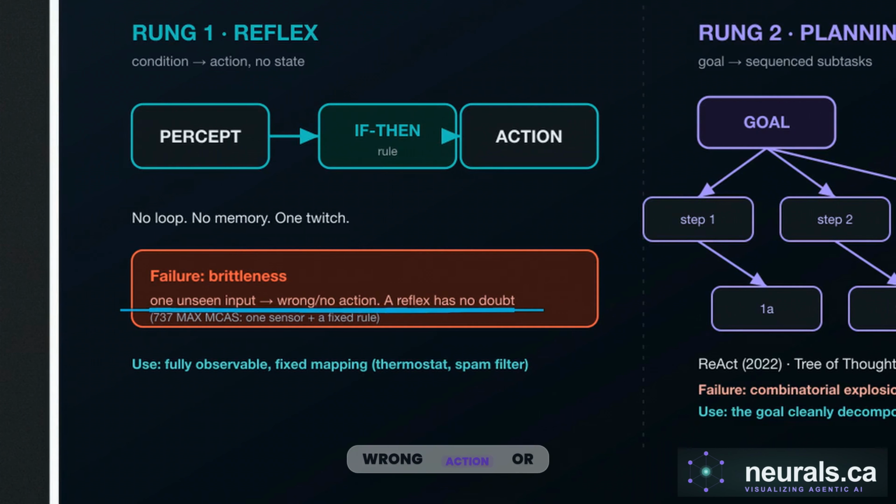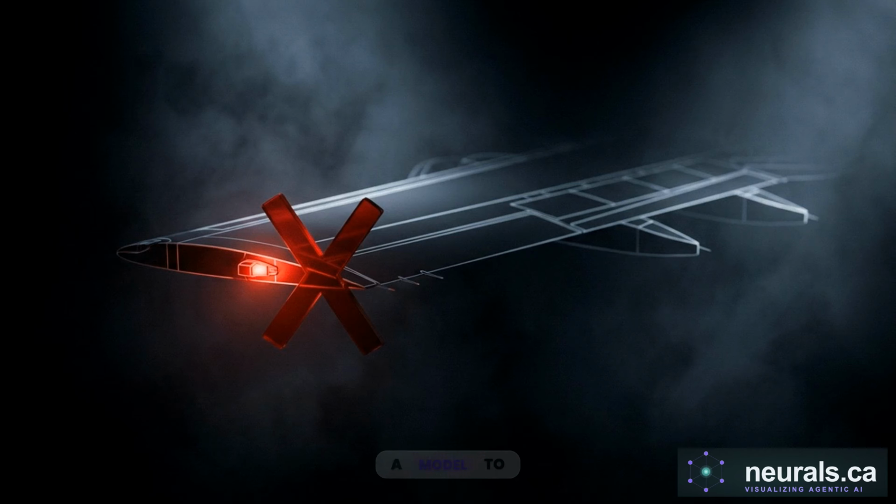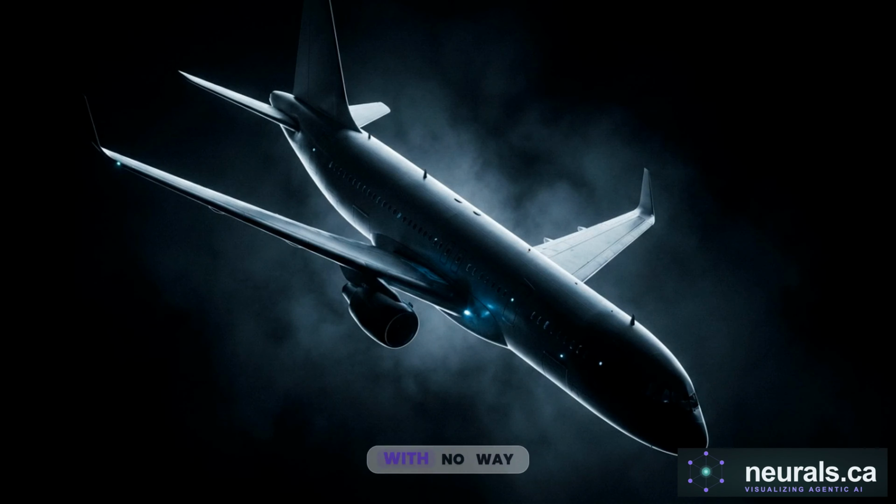In the 2018 Boeing 737 MAX disaster, the MCAS system was hardwired to a fixed rule based on a single sensor. Without a model to question if that sensor was lying, the system acted on faulty data with no way to second-guess its own logic. When an environment is unpredictable, an agent needs the ability to look ahead and evaluate its options before it acts.